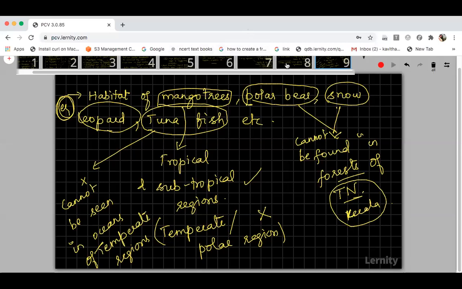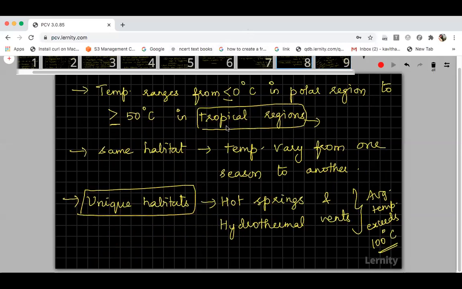8th slide? Yes, this is the 8th one. Yes, please copy it fast, students. I shall complete light also today, the second abiotic factor. Okay.